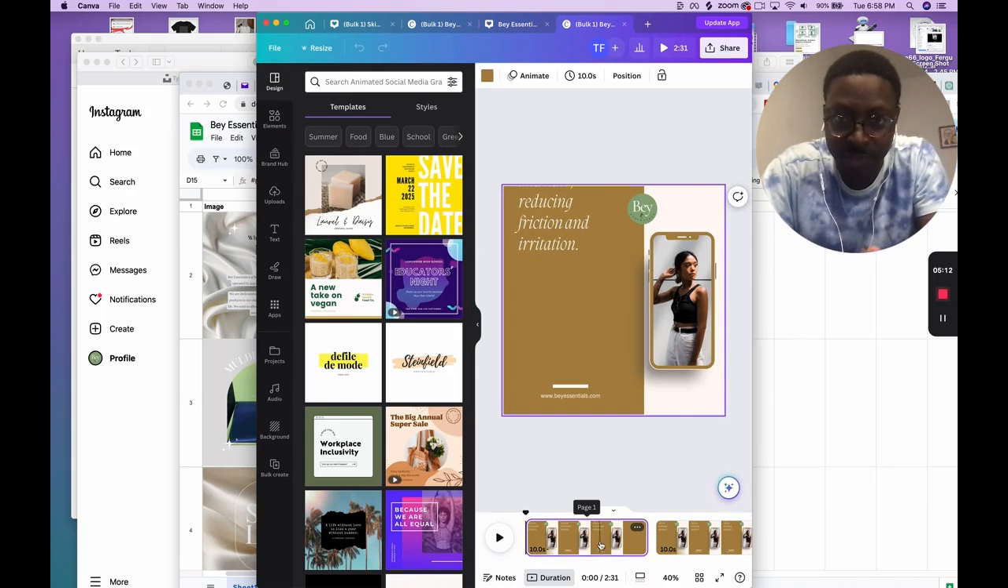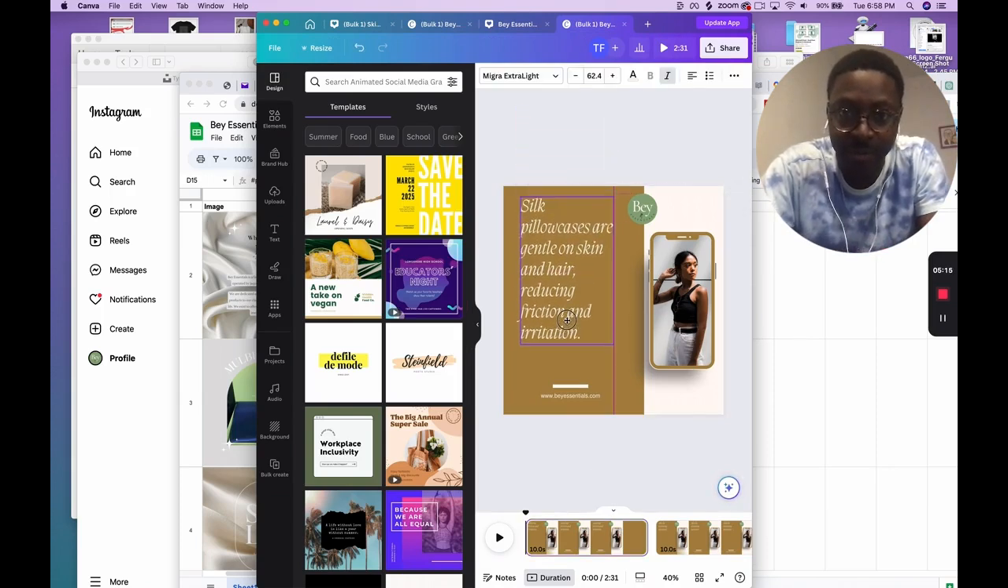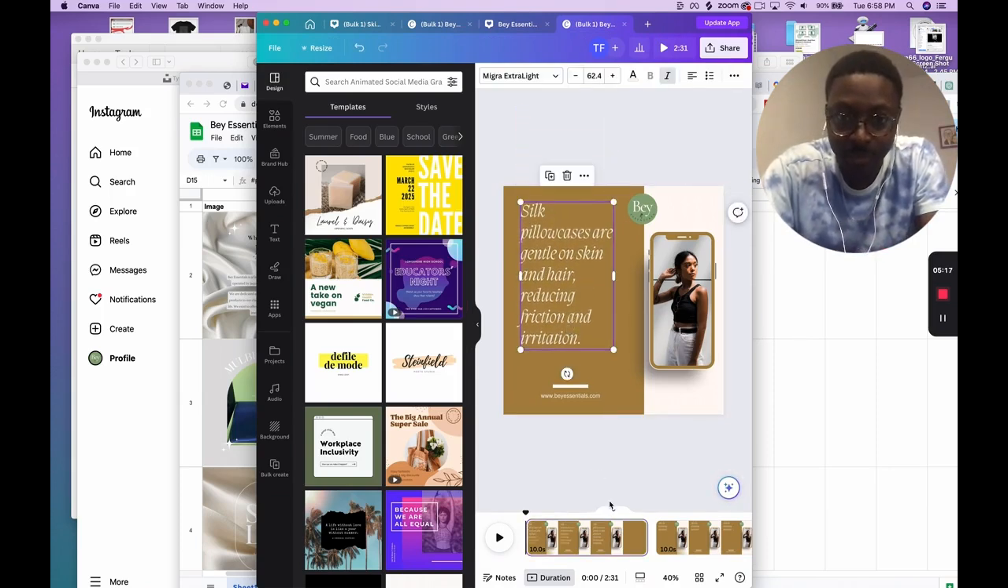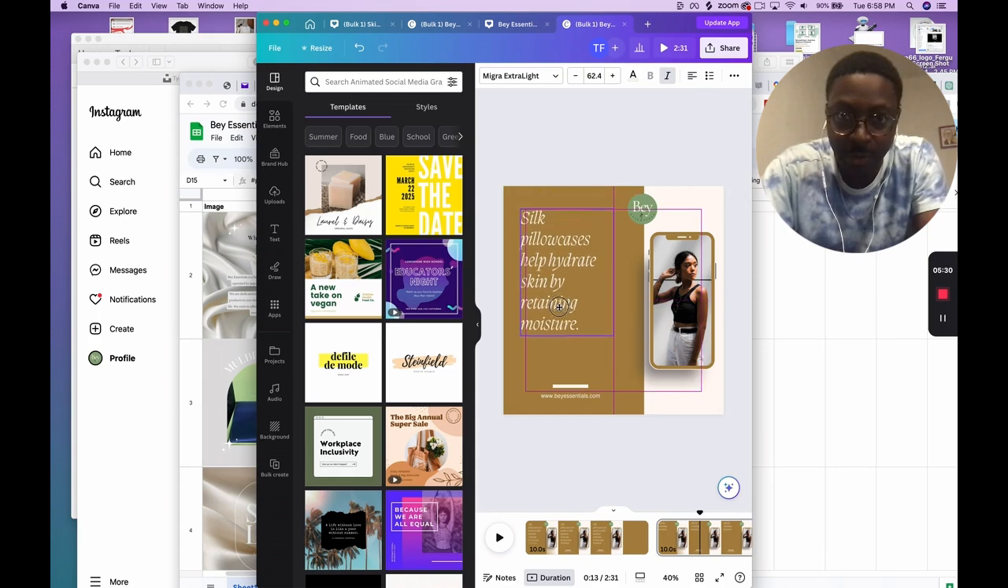So now I have this. I got to move it down. You may have to do some adjustments. But it has my name, my website here, bayessentials.com. It has the silk pillowcases. It has everything. So my photo.